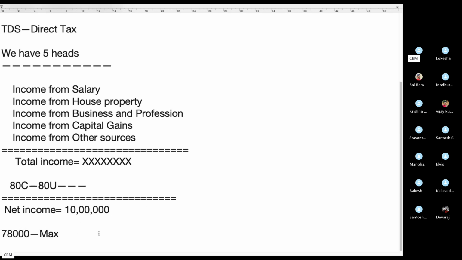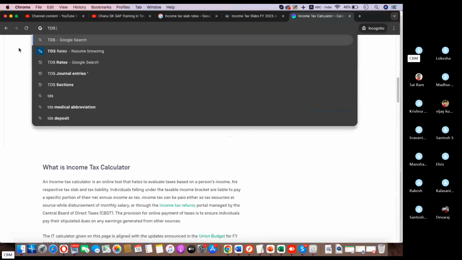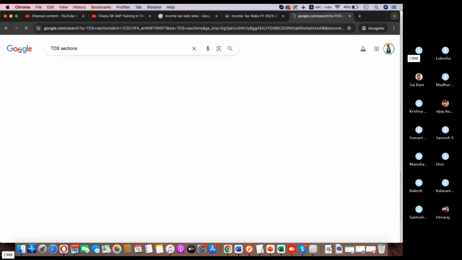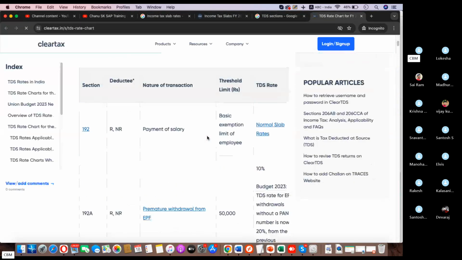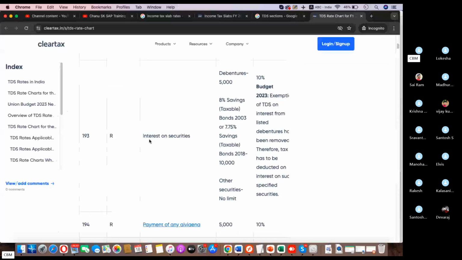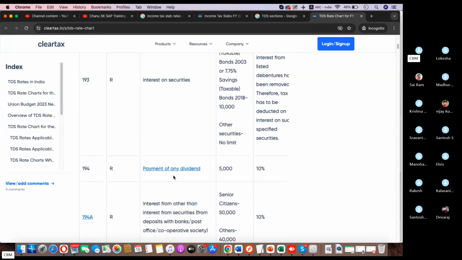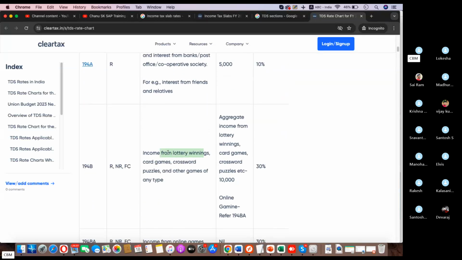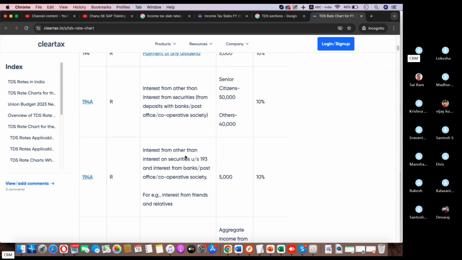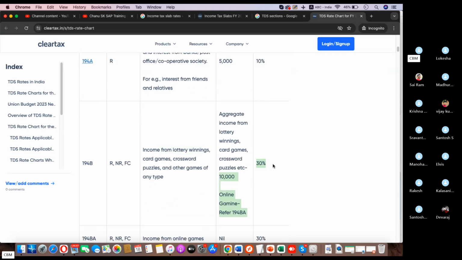Okay, see, TDS sections. TDS is applicable only on these sections. Like your client is dealing some business, like securities. If he is getting money from interest on securities or payment of any dividend, or income from lotteries, these are all TDS. If you won a lottery ticket, a flat 10% or 30% will be imposed.